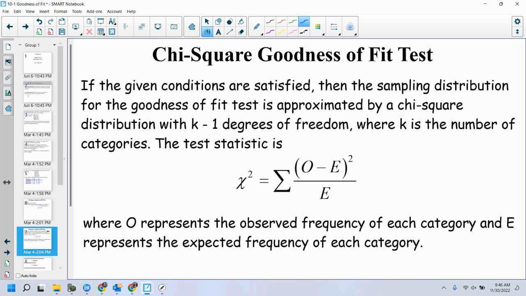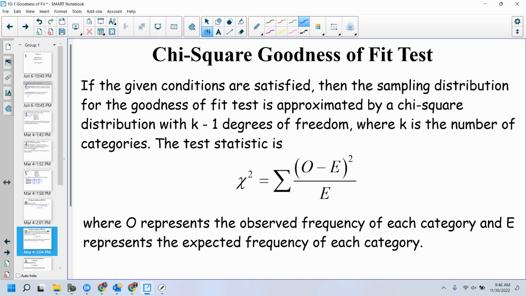Now, again, the chi-square distribution is not just used for goodness of fit. It's used for a lot of different things. And one of the other things it's used for is standard deviation, when you're using hypothesis testing for standard deviation, which we don't get into, but you can use that same distribution, the chi-square distribution. But for our purposes here, we're going to stick to this.